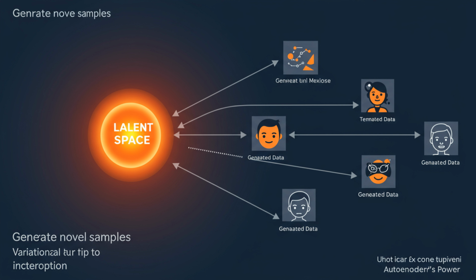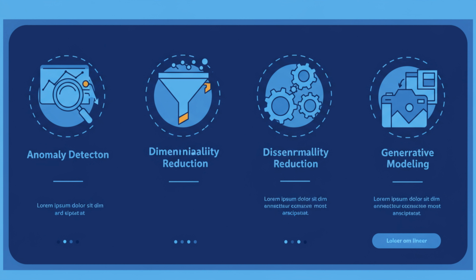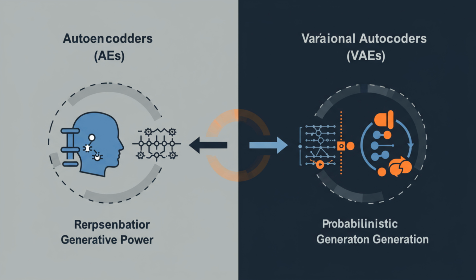The probabilistic nature and regularized latent space empower VAEs for powerful generative modeling. By sampling random points from the prior Gaussian distribution and feeding them to the decoder, we generate entirely new, plausible data. Beyond generation, AEs and VAEs are used for anomaly detection, dimensionality reduction, and disentangled representation learning.